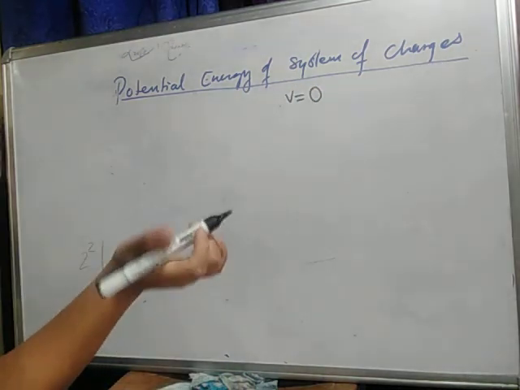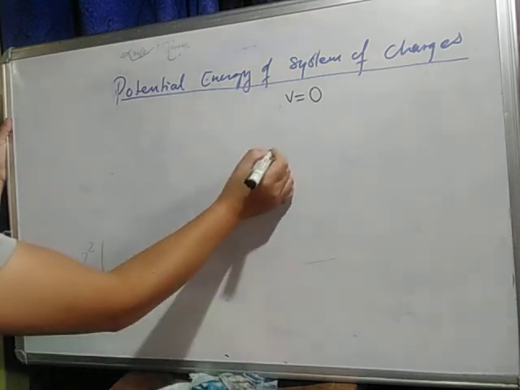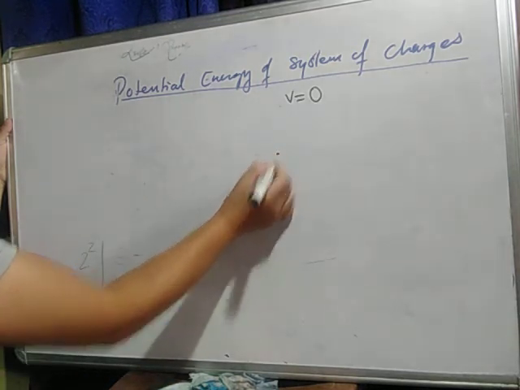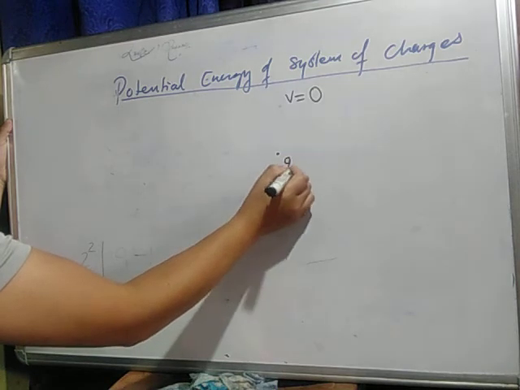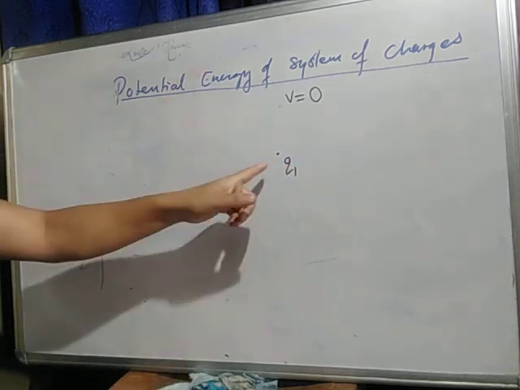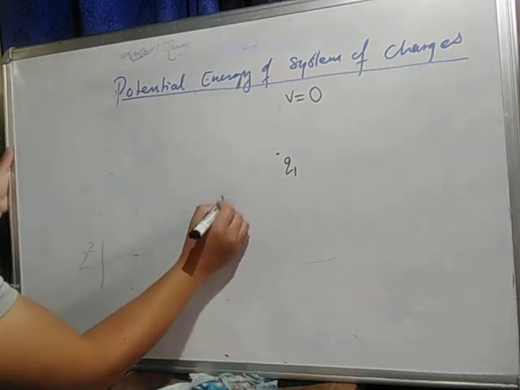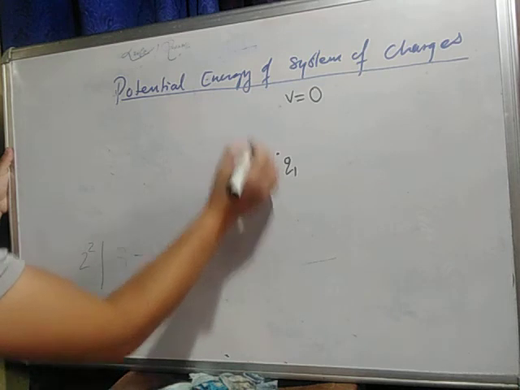So I am bringing a charge from infinity. Infinity you remember, isn't it? From infinity I am bringing a charge over this point. So I am bringing a charge Q1 from infinity. So what will be the work done? Work done equals to Q into V, isn't it?